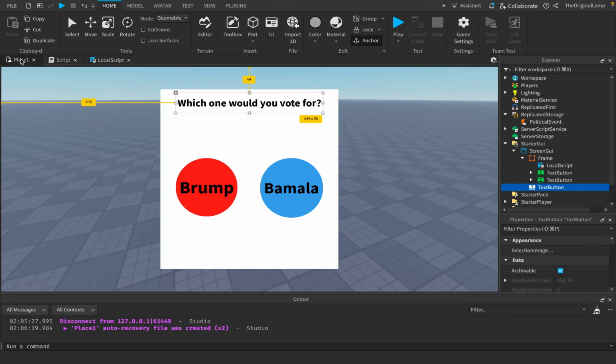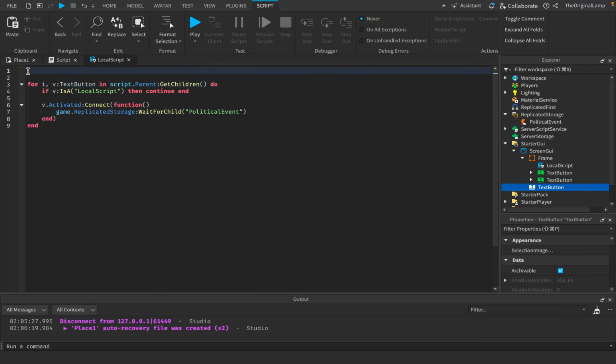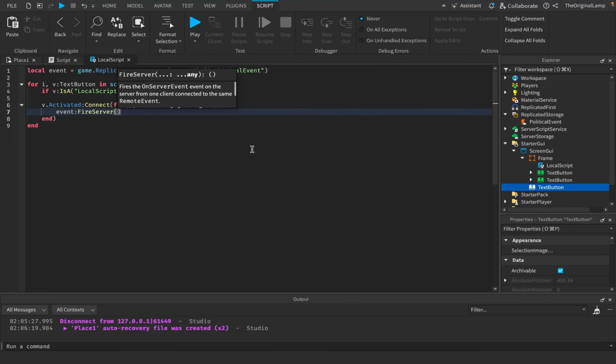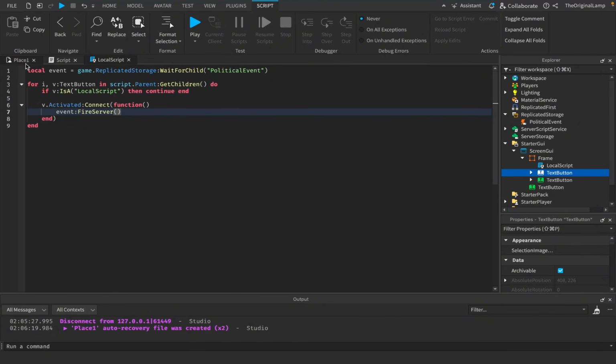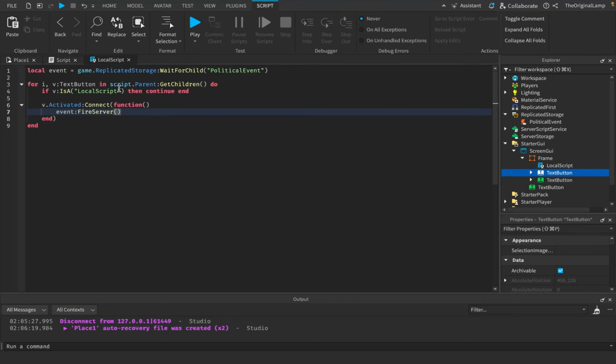And so when one of the buttons actually gets pressed, what I want to do is send a message to the game. So I'm going to say game.ReplicatedStorage:WaitForChild("PoliticalEvent"), or actually, as a matter of fact, we could turn this into a variable just so it's already loaded in. So let's say local event equals WaitForChild PoliticalEvent. Then we're going to say event:FireServer, firing a message to the game, and we're also going to give it some data, and the data is going to be the color of the button. Because we want to signify, oh yeah, you voted for this red candidate or this blue candidate. Again, very fake and funny little colors.